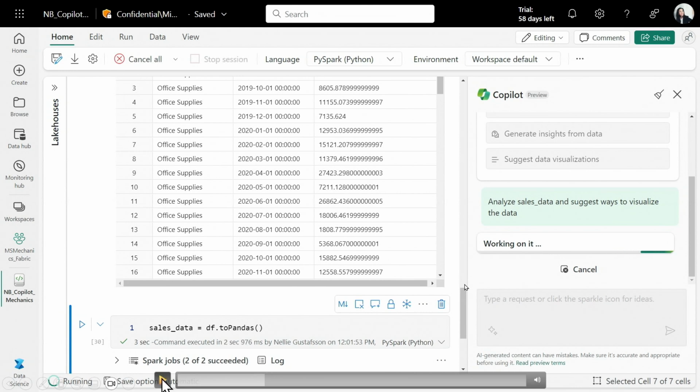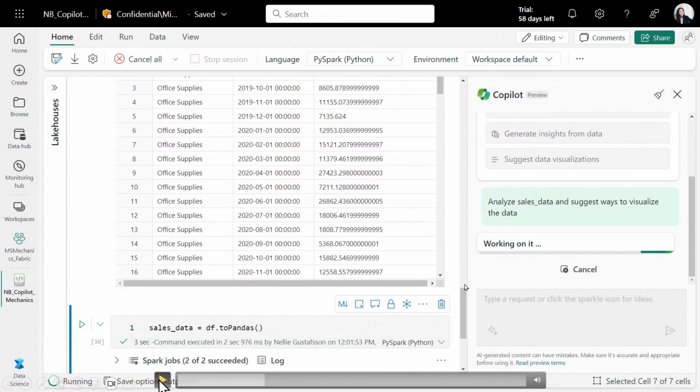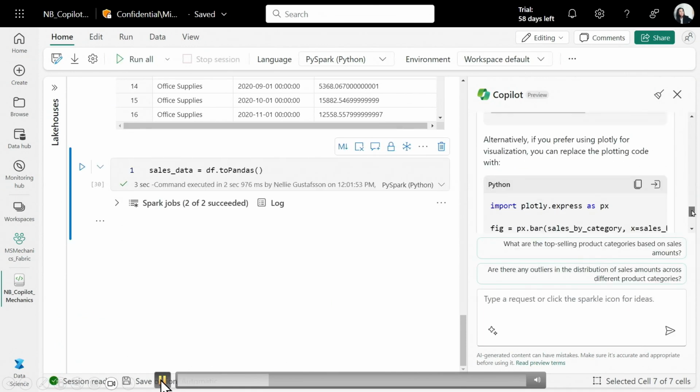Now, what's interesting in this experience is also that when you're working in a session in a notebook, and you have a bunch of data, for example, in the lakehouse that's attached to your notebook, but you also have a set of data in your session, in memory, in your data frames, and you may have multiple different data frames, Copilot has awareness of this data. So the names of the data frames, the different tables. That also gives you convenience in that you can reference, for example, and say, hey, give me visualizations on top of the sales data. And in this case, Copilot understands that we mean the sales data that's sitting in the pandas data frame that we were asking for.